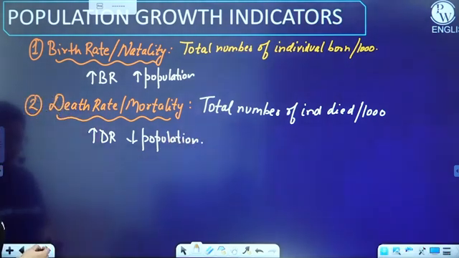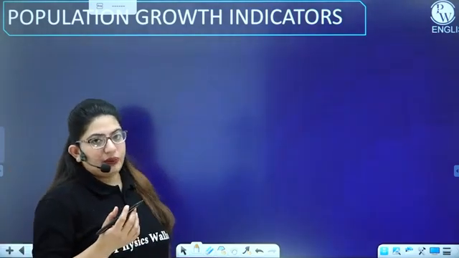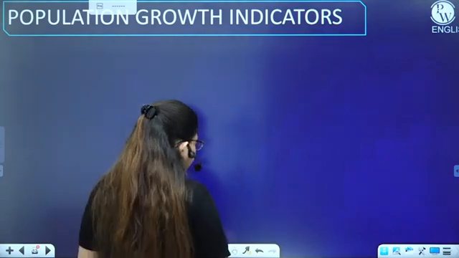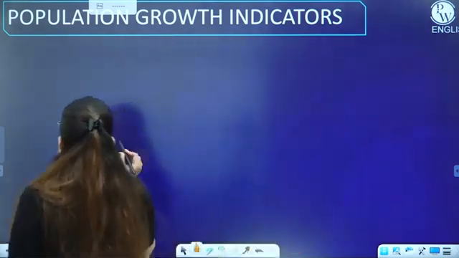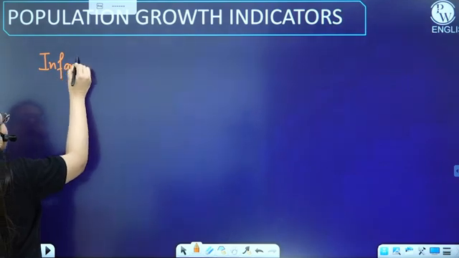Okay. Moving further to the other growth indicators, like mortality, there are certain special mortality rates as well. For example, we have the infant mortality rate.